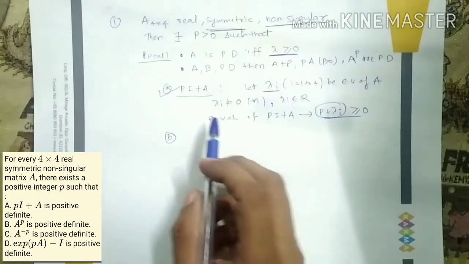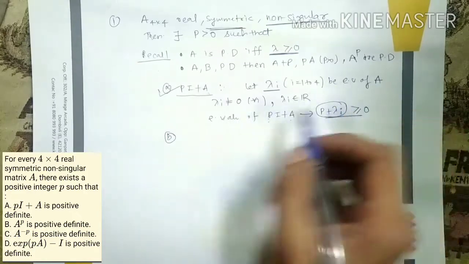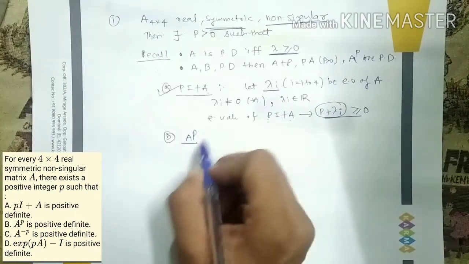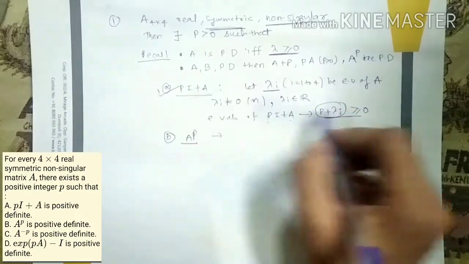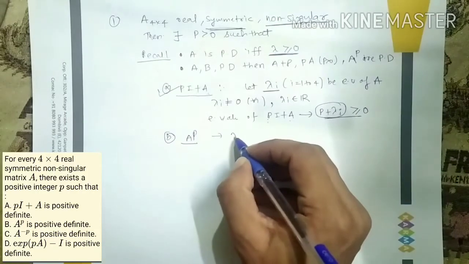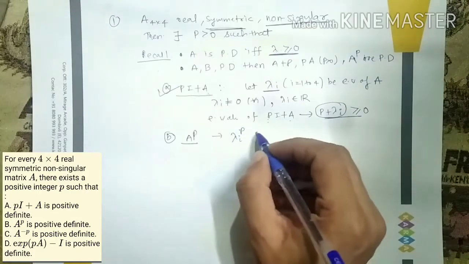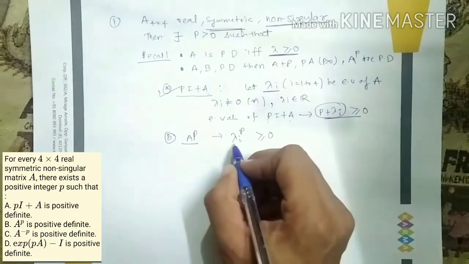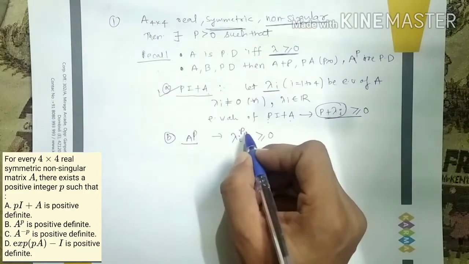Now in the second option they are saying A raised to p is positive definite. In order to prove A raised to p is positive definite, first let's look at how the eigenvalues of A raised to p will look. If the eigenvalues of A are lambda I, as we have chosen, then what will be the eigenvalues of A raised to p? Obviously lambda I raised to p. Are these eigenvalues greater than or equal to 0 for a suitable choice of p? Obviously we can choose. If my lambda is positive, then there is no problem, lambda I raised to p is greater than 0.